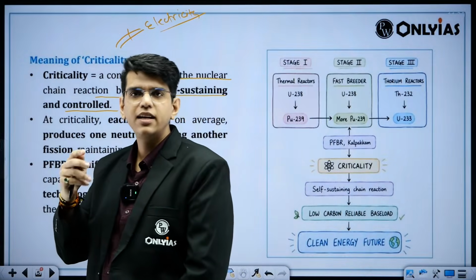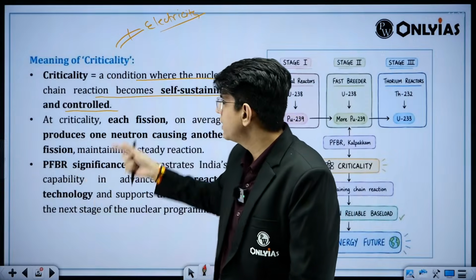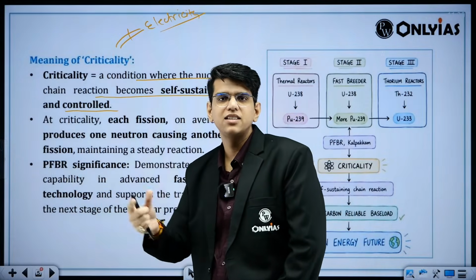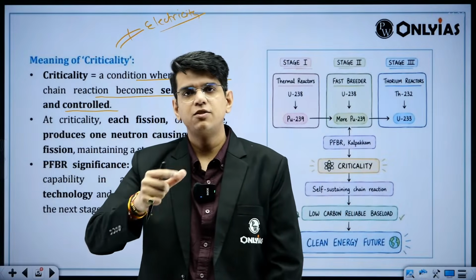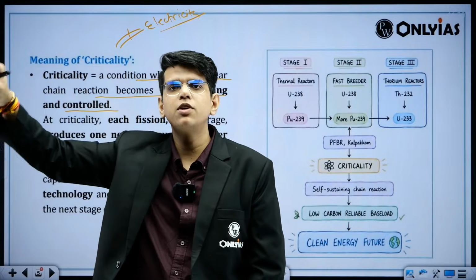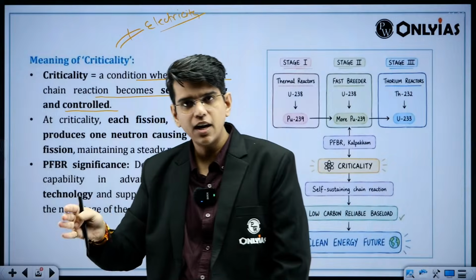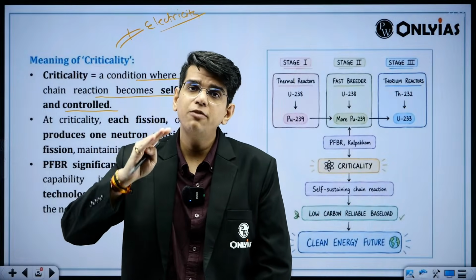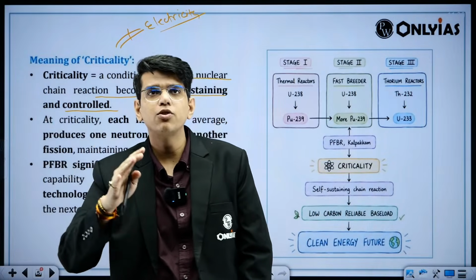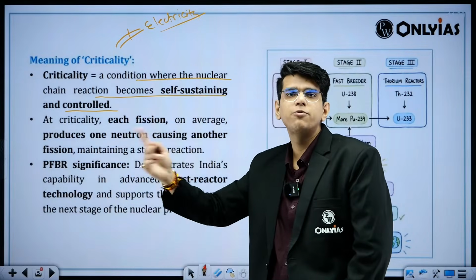Next, criticality is where we have, suppose, fast running neutrons. One neutron can lead you to 3 neutrons. One can be used to maintain the chain reaction. One neutron from one fission will lead to one more fission, and one more fission. So you are not subcritical, where the chain reaction will die down. You are not supercritical, where you will get everything out of your control. Criticality is one fission leading to one more fission.